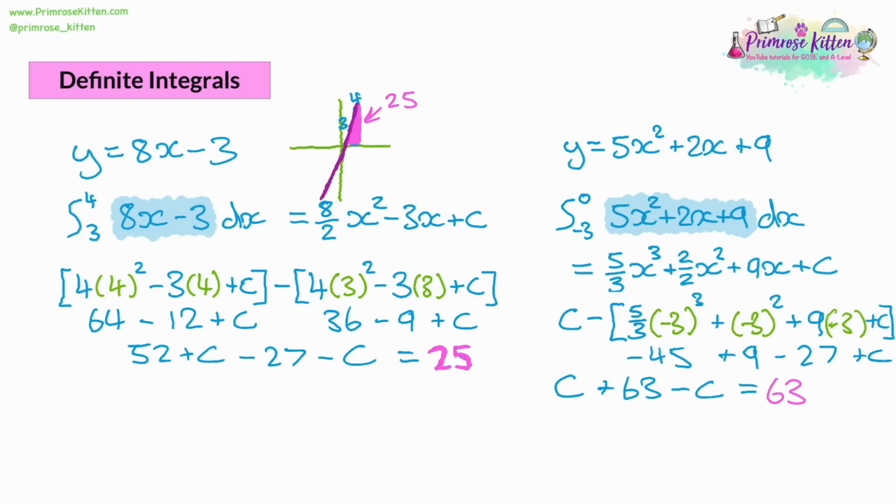That means that the area under the curve 5x squared plus 2x plus 9 is 63 in between 0 and -3. And one last thing, let's say underneath the curve. The area underneath the curve can go on forever. So the limit to underneath the curve is the x-axis. So really, it's the area between the line and the x-axis in between those two values.